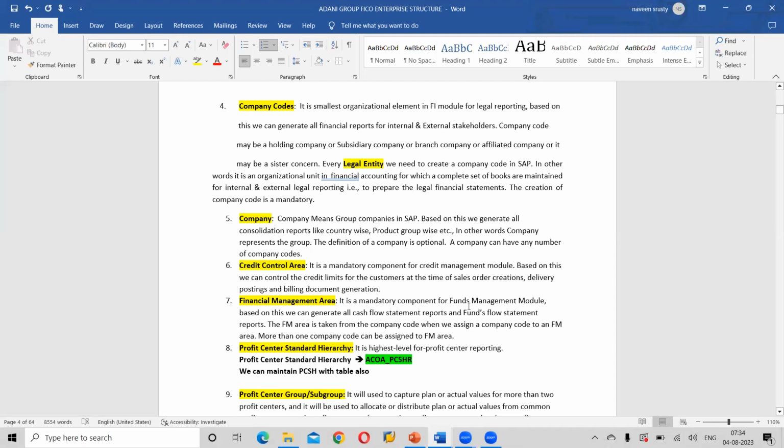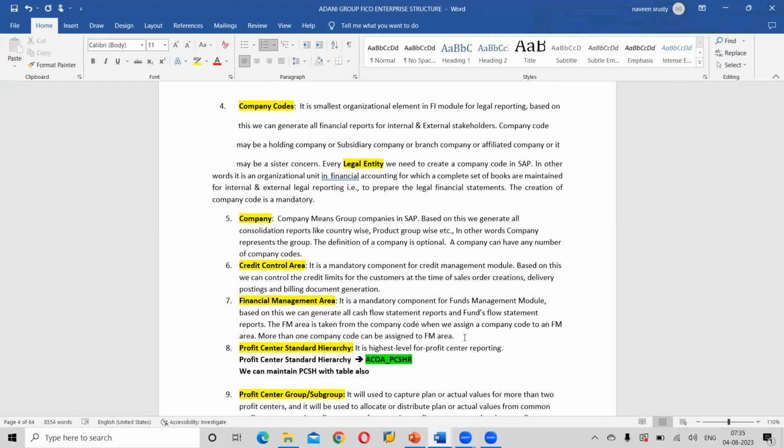Okay, to check what the cash flow is and what the fund flows are. So what is the inflow of cash, what is the outflow of cash, what is the inflow of funds, what is the outflow of funds, that will be recorded in this particular FM area. Is this clear? Any questions? As of now, if you don't understand, it is not an issue, because we are going to see in depth each and every component.